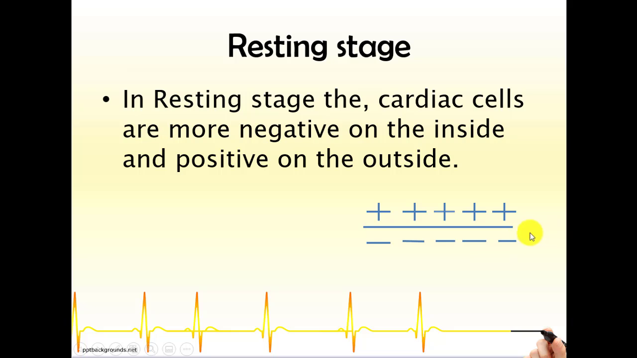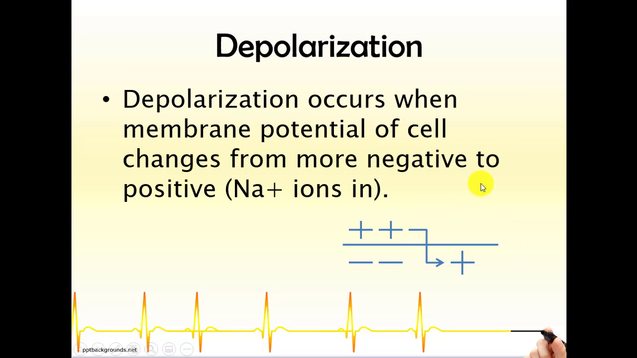So I talked about the concept of the resting membrane potential, and during the resting membrane potential, the membrane potential consists of more positive ions on the outside and more negative ions on the inside. Basically we can say that the cardiac cells generally are more negative on the inside and more positive on the outside. So this is what the resting membrane potential or the resting stage is.